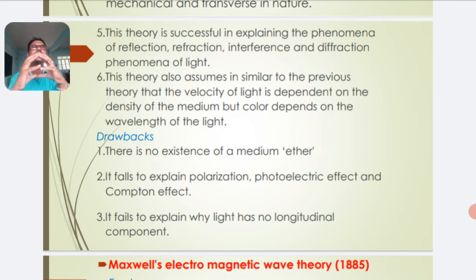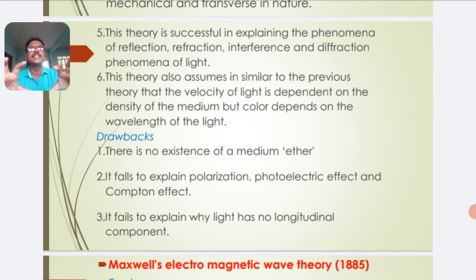So this theory is successful in explaining the phenomenon of reflection. That means when a ray of light is incident on one medium, it gets reflected back into the same medium. Refraction is the phenomenon of bending of light when it travels from one transparent medium to another transparent medium.